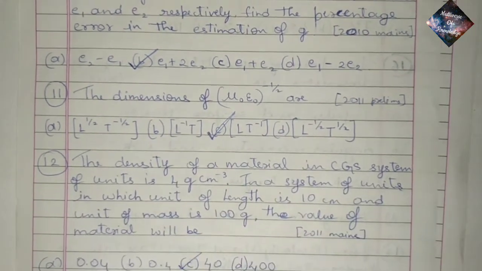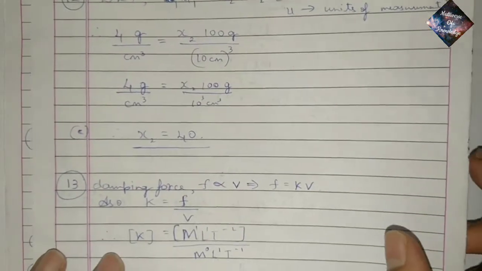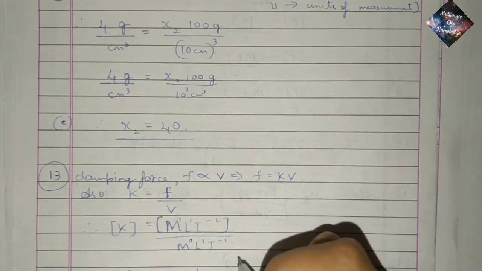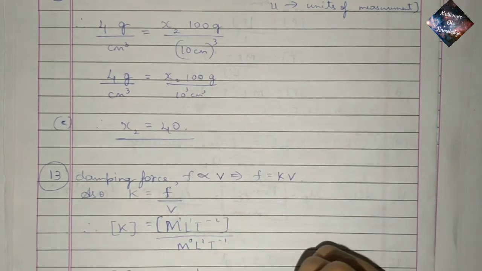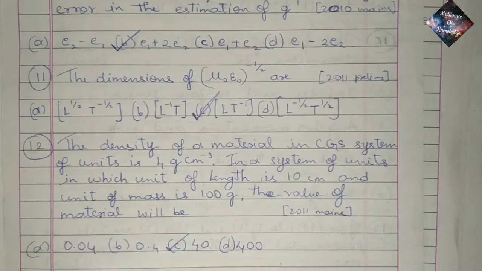Question 12. The density of a material in CGS system of units is 4 gram per centimeter cube. In a system of units in which unit of length is 10 centimeter and unit of mass is 100 gram, the value of the density will be. So here we know that n1 u1 is equal to n2 u2, where n is measurement of quantity and u is the unit of measurement. 4 gram per centimeter cube is equal to n2 into 100 gram by 10 centimeter whole cube. 4 gram per centimeter cube is equal to n2 into 100 gram divided by 10 cube centimeter cube. By solving, you get n2 is equal to 40, which makes it option C.